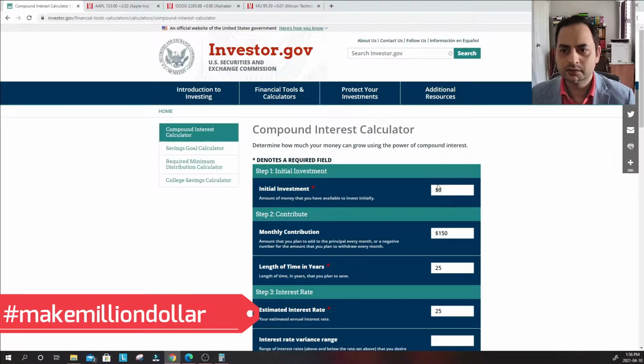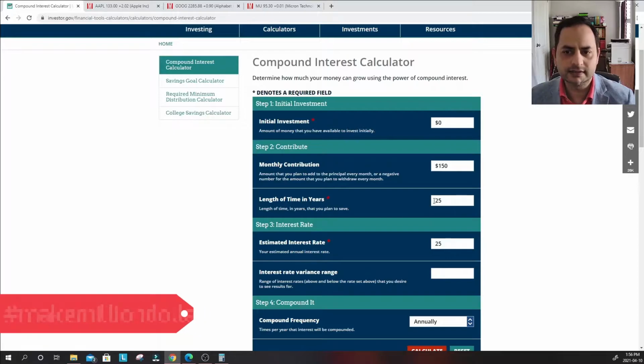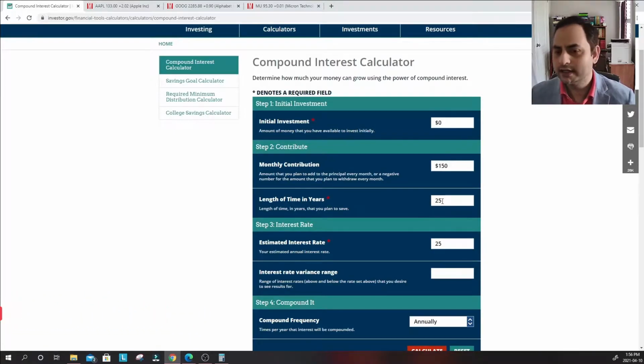I assume we don't have any money invested, zero money invested. We put $150 here. Then for the length of time, I'm taking 25 years. You can take higher as well, but I think 25 is reasonable enough. In step 3, we need to put the interest rate.